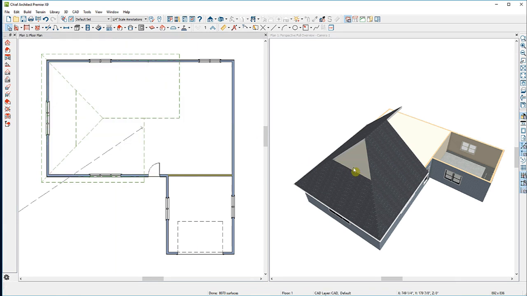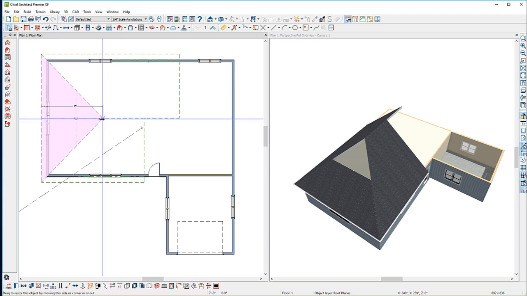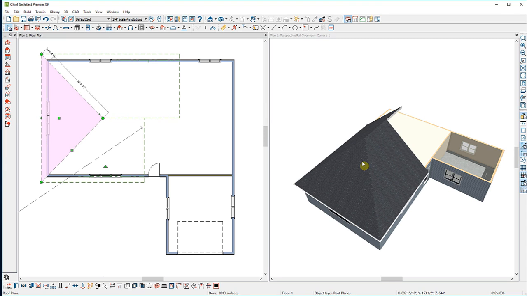Now obviously I'll need to close up this hole in my roof. So here in my floor plan view, I'll simply select this roof plane, pull it so it continues up all the way to the ridge, snap to the ridge when I see that red X snap indicator, and release. That will close up the hole in the roof plane.